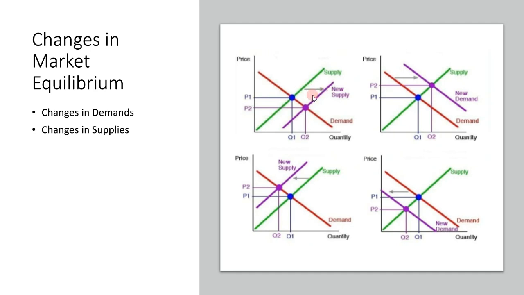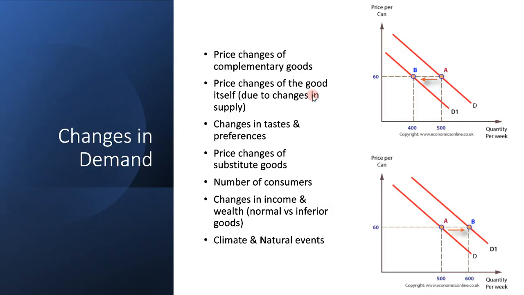I forgot to talk about this, but let's go back here. For demand, a decrease in demand will shift the demand curve to the left, and an increase will shift it to the right. As you can see here, at a price level of, for example, $60 per can, on the old demand curve there will be 500 quantity demanded, but if you shift it to the left, there's only 400 quantity demanded.